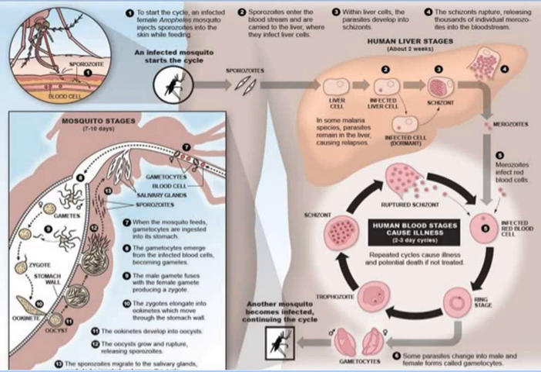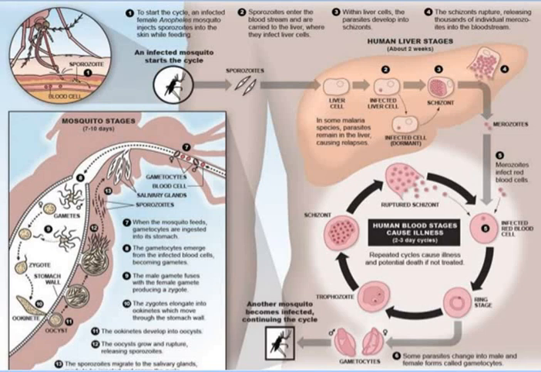The first step to start the life cycle: an infected female Anopheles mosquito injects sporozoites into the skin while feeding. In the second step, the sporozoites enter the bloodstream of the human being and are carried to the liver, where they infect liver cells.